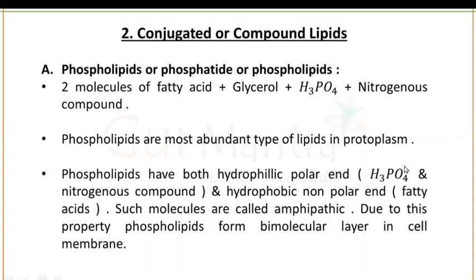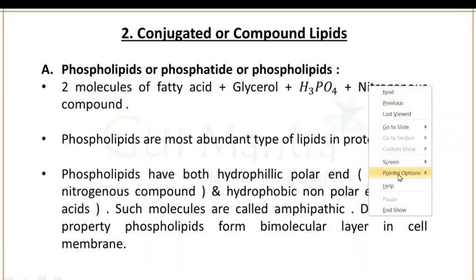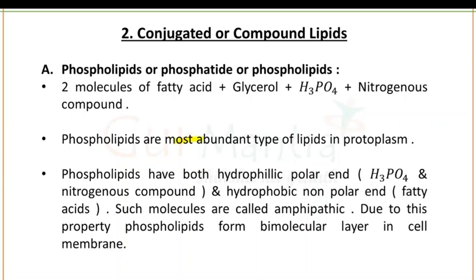Next, if we talk about the second type of lipids, we have conjugated or compound lipids. First of all, we have the phospholipids, which are also known as phosphatides. If you have two molecules of fatty acid, glycerol, H3PO4 and a nitrogenous compound, then these all make the phospholipids. Phospholipids are the most abundant type of lipids in the protoplasm. This is a very important point.